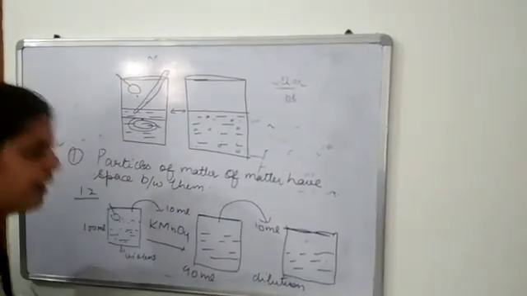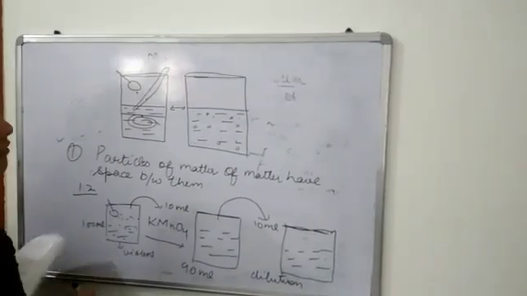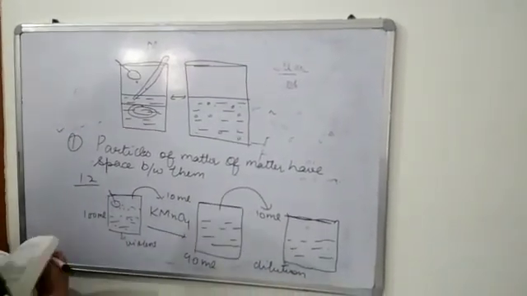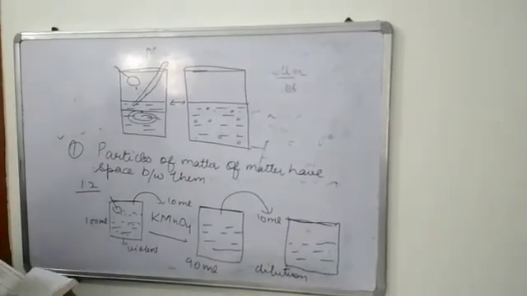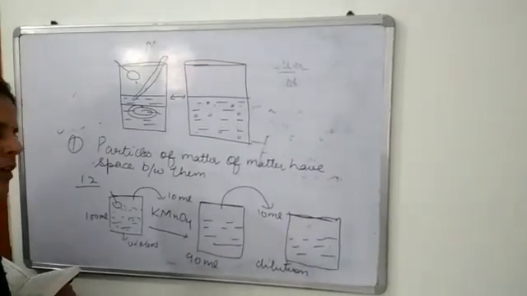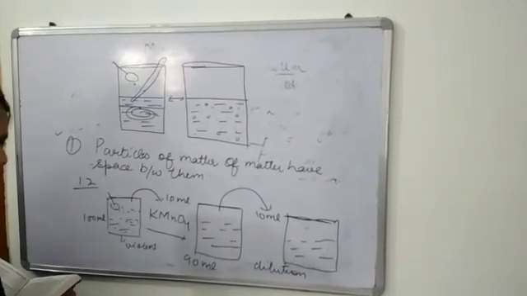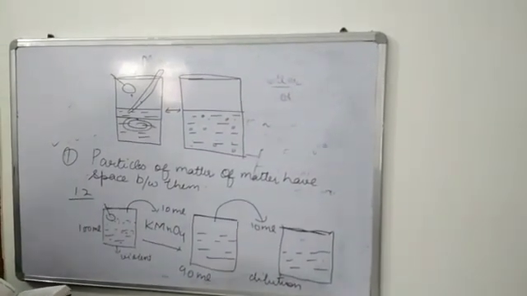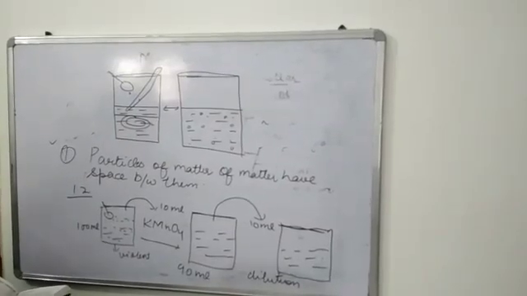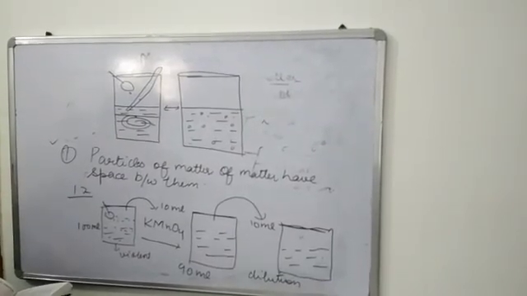Like if we take one drop of Dettol in water, what happens? Each time the smell reappears. It means one drop of Dettol has millions of particles. So we can conclude that a single drop has millions of particles. So we can say that these particles are very small. These are so small that we cannot see them with the naked eye or open eye.